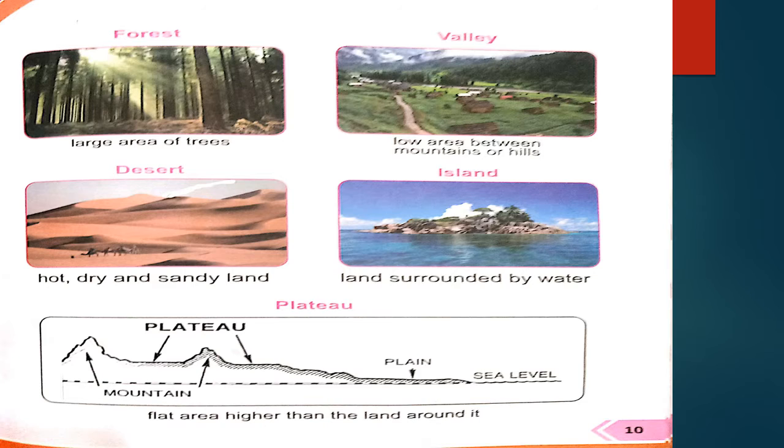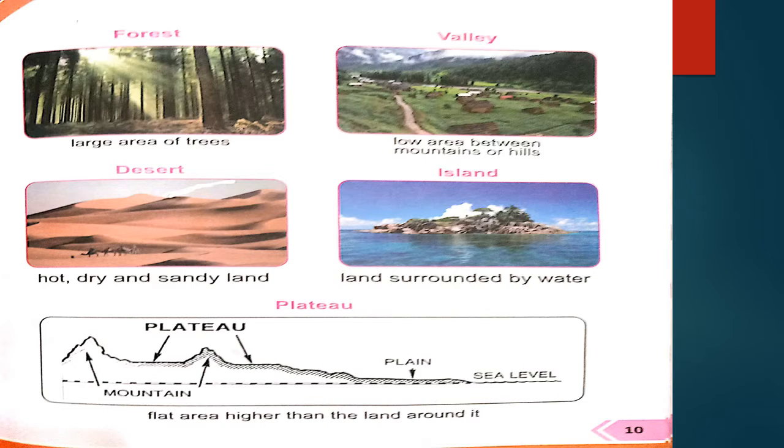If there is a mountain or hill on both sides of the land, the land in the center of the hills and the mountain is called valley. The next one is desert. As you can see in the image, hot, dry and sandy land. Sandy land means the desert.